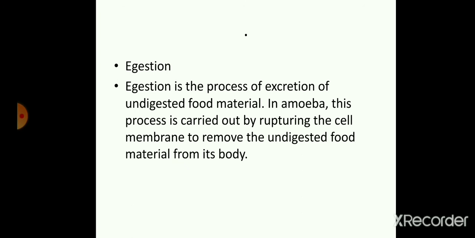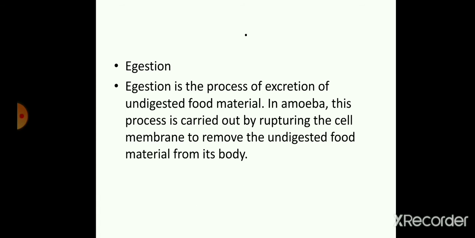Thereafter, we have egestion. As the term represents, e means outside, and gestion means removal. Egestion is a process of excretion of undigested food material. Students, whatever we are eating is not totally used by our body. Some of the material is waste, and it has to be removed from our body from time to time, and this process is known as egestion.